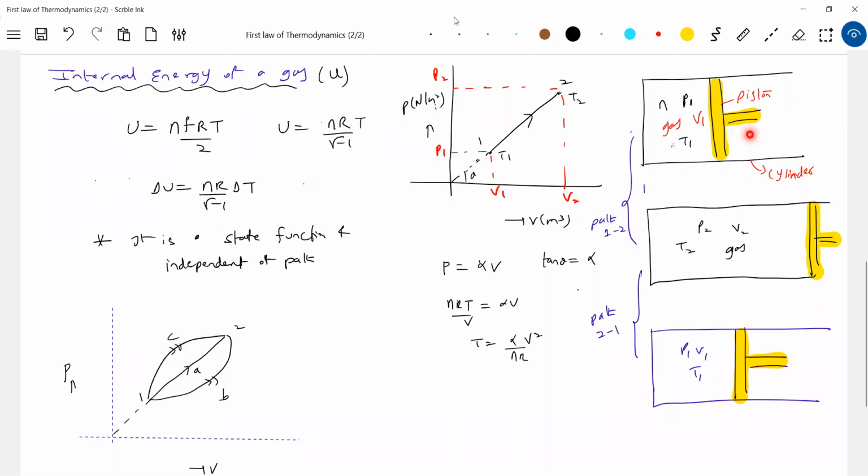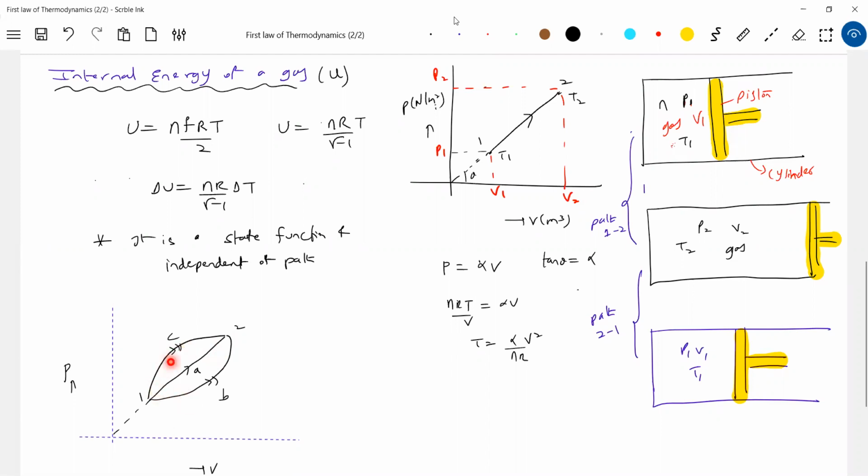By moving the piston in different manners, we can make pressure and volume vary linearly, path A, or vary parabolically, P equal to alpha V squared, something like that. Here, P equal to alpha V minus beta V squared. So the path will come like this. What's happening to the gas now? It is undergoing a different path. The way I move the piston is different, and because of that, the relation between P and V will be different.